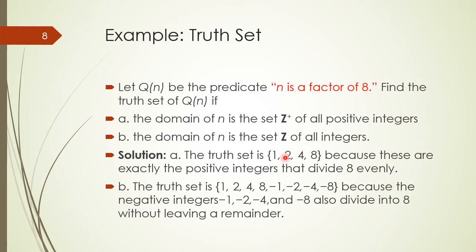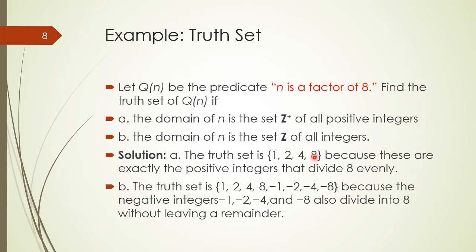And if we place 3, then is 3 a factor of 8? Is it true? No, students, 3 is not a factor of 8, therefore 3 would not be part of our truth set. And if we place 4 in place of n, then 4 is a factor of 8, yes, and 4 would be part of our truth set.